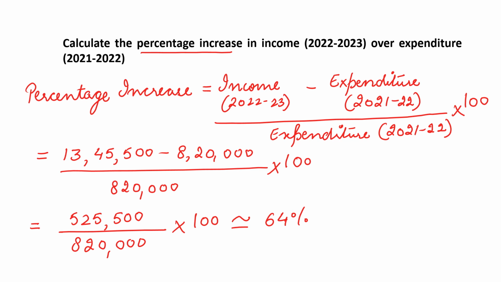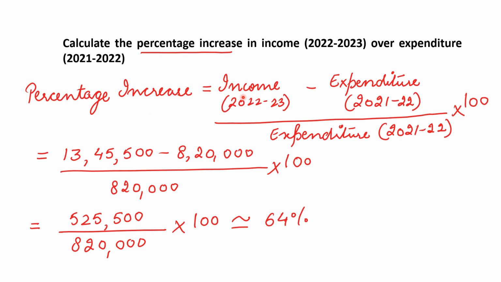Now basically you have to understand what is being asked in the question. It is asked to calculate the percentage increase in income with respect to this year over expenditure with respect to this year. So the percentage increase will be income 2022-2023. Remember, we have done this.